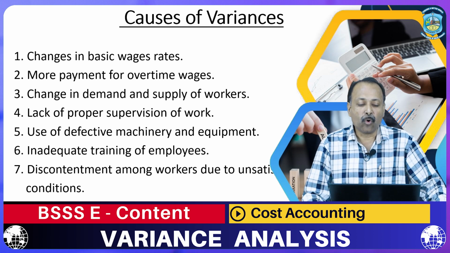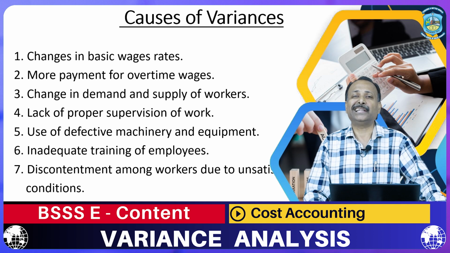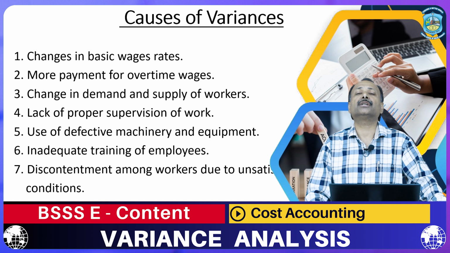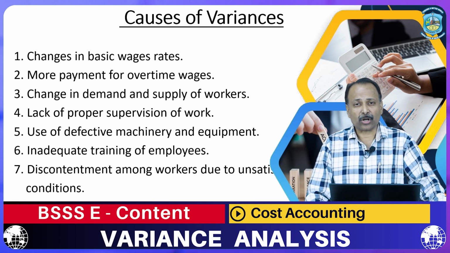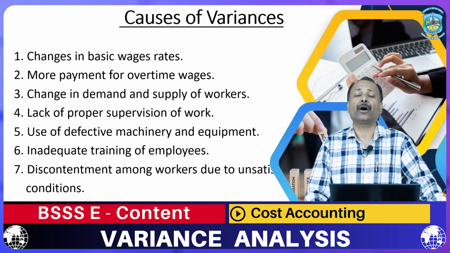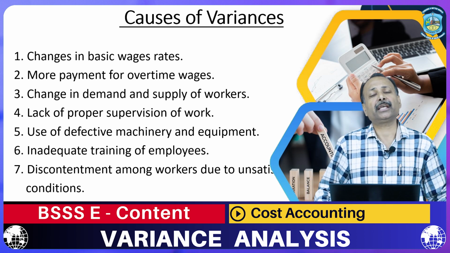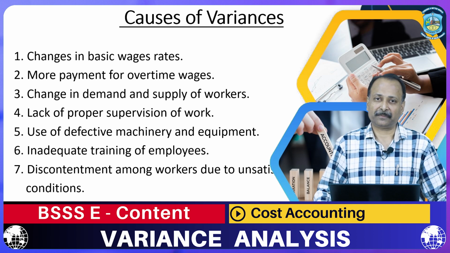Second one is more payment for overtime wages. When we are unable to deliver the output in time, we ask our workers or laborers to do some extra work during extra time. For extra working, we are going to pay overtime. Because of this overtime, the total burden on the company on wages or labor is going to increase. And when the wages increase, the impact is an increase in the total cost of the product.